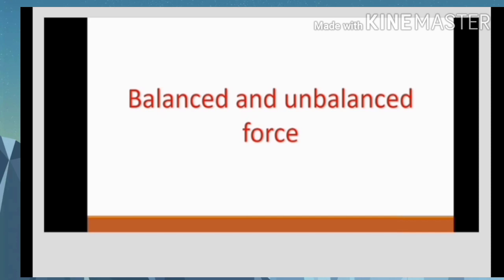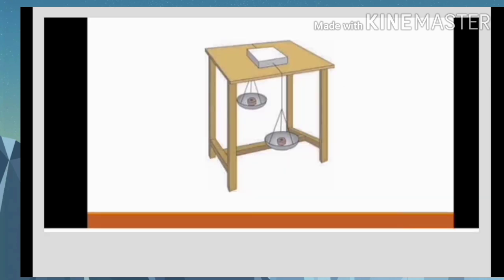Then next point, balanced and unbalanced force. Take a cardboard box, tie thick string to two sides and keep it on a smooth table. Take the string on both sides of the table. Tie weighing pans of equal masses to two ends. Keep equal masses in both the pans.